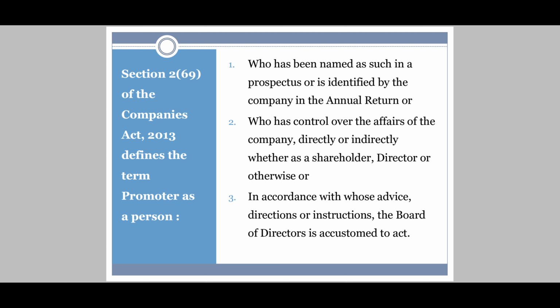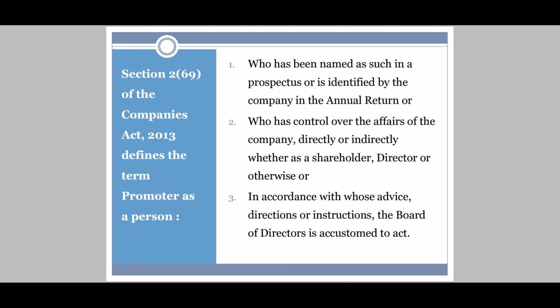Second, a person or a promoter can be a person who has control over the affairs of the company, day to day working of the company, directly or indirectly, whether as a shareholder, director, or otherwise. See, a promoter can be a shareholder, can be a director of the company also.